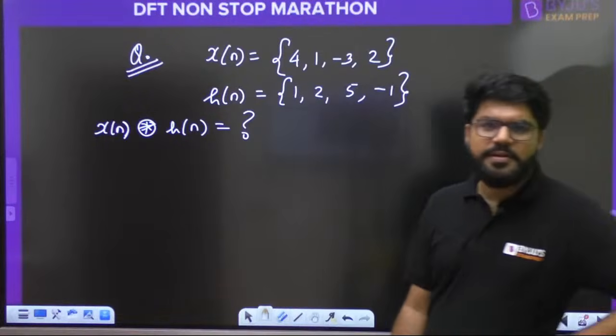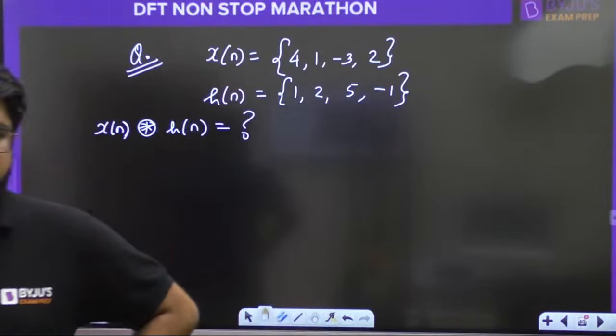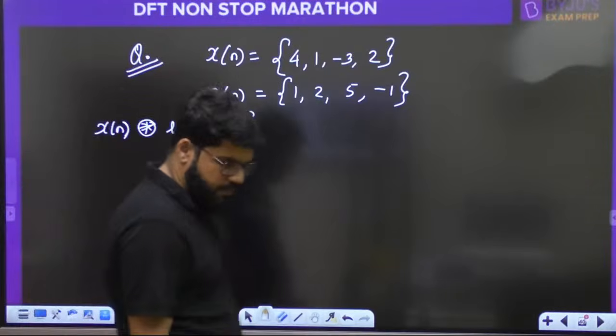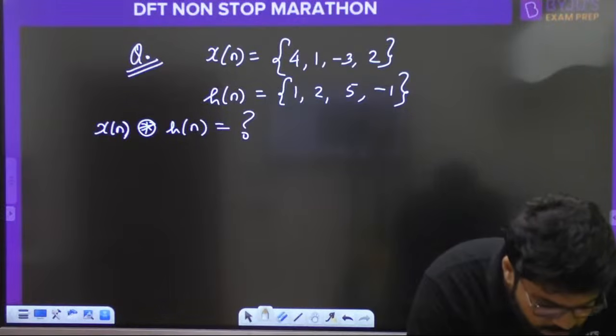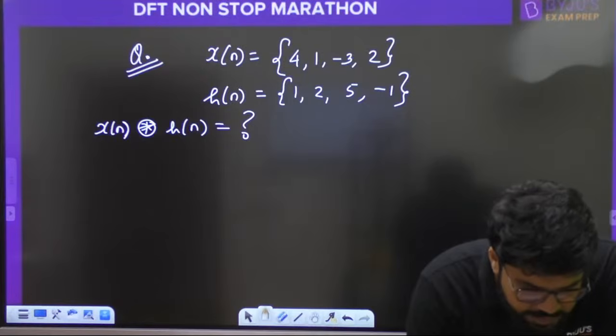Try out everybody, try and tell me the answer. Yes, come on all. Everybody just keep on trying and give me the answer.